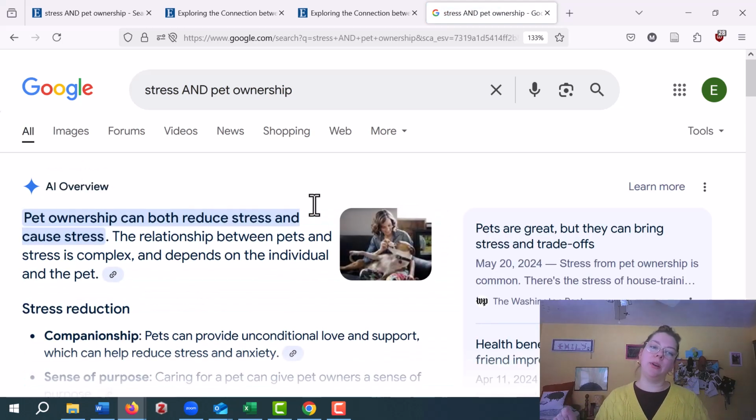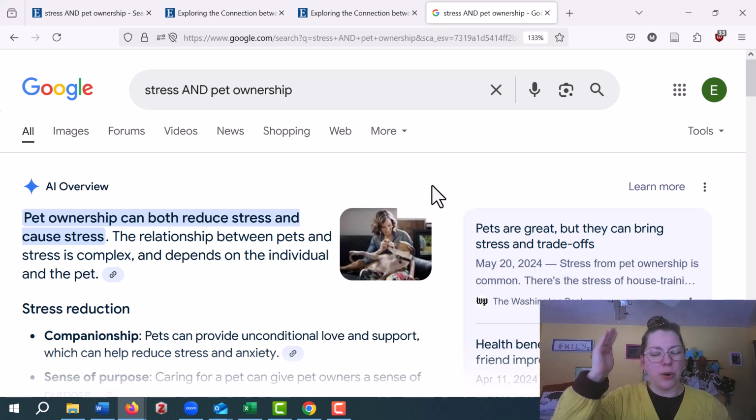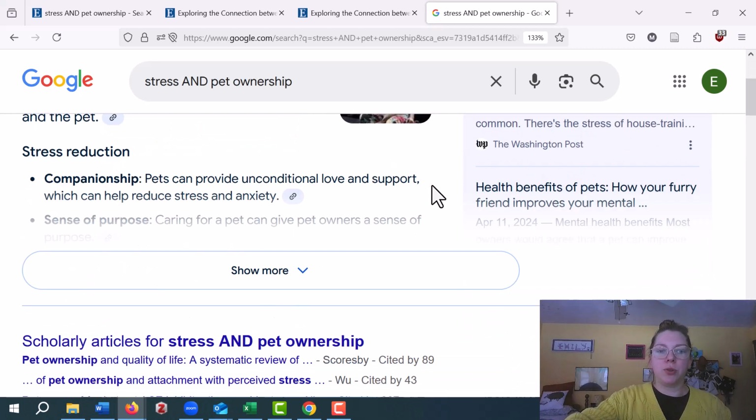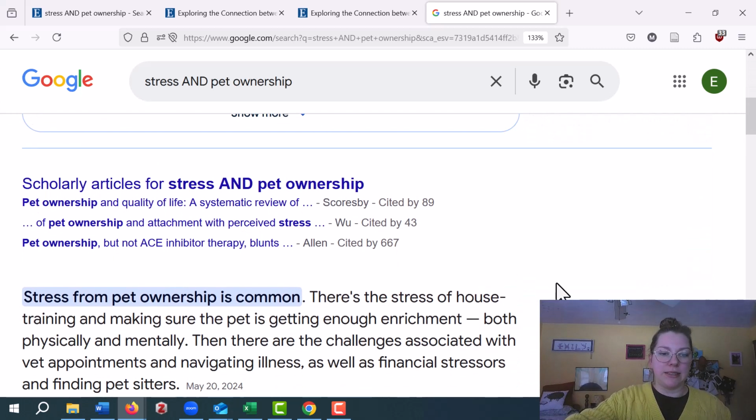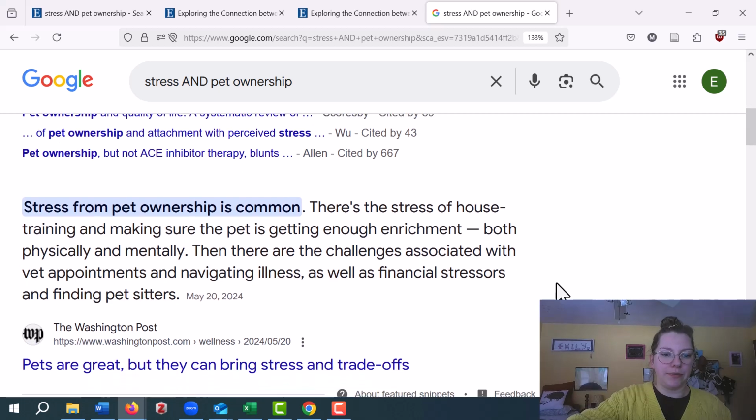I'm at a point where I'm still a little iffy about these AI overviews. They have a couple of times given straight up incorrect information, so I'm still iffy on that. I'm going to scroll past that and see what else is pulled here.